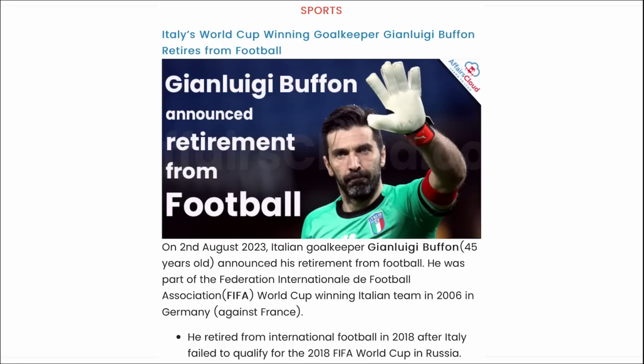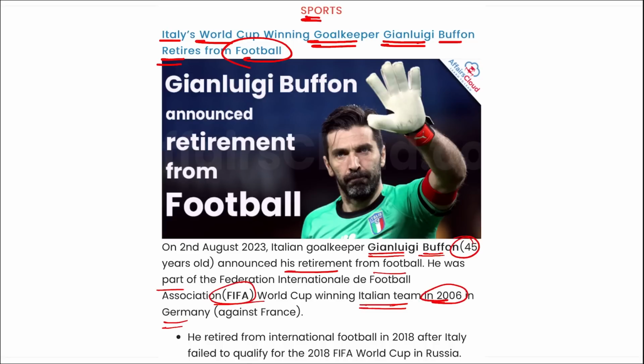Next is related to sports. Italy's World Cup winning goalkeeper Gianluigi Buffon has recently retired from football. I repeat, Gianluigi Buffon, who is 45 years of age, has announced his retirement from football. He was part of the FIFA World Cup winning Italian team in 2006 in Germany, and he retired from international football in 2018 after Italy failed to qualify for the 2018 FIFA World Cup in Russia.